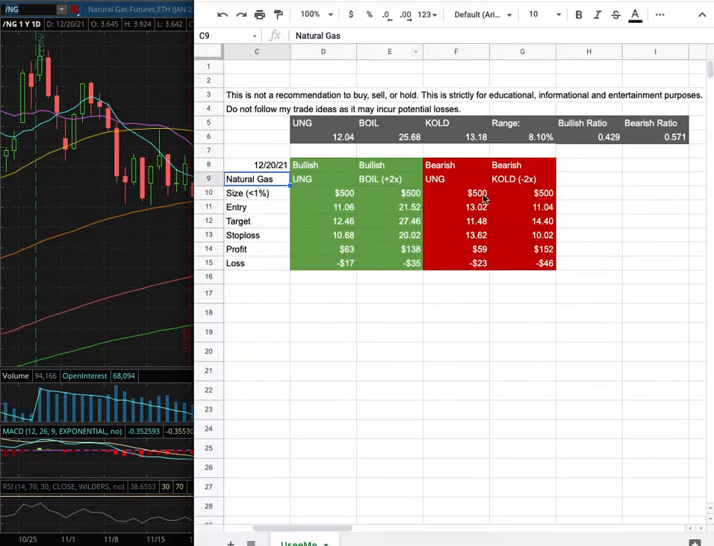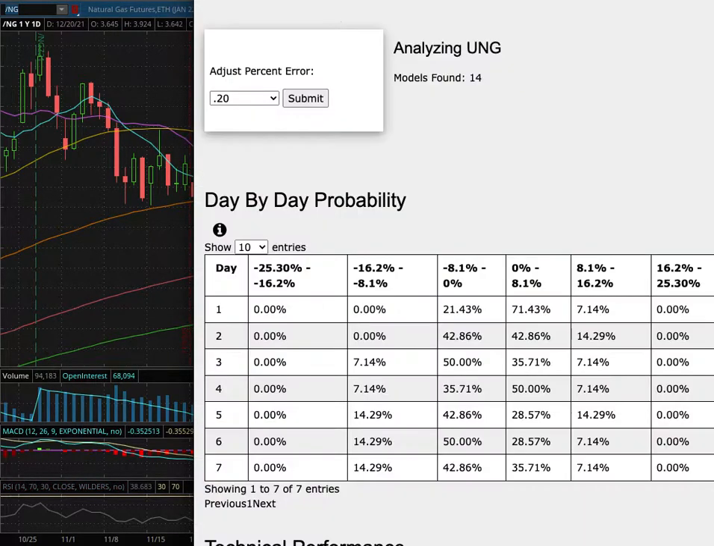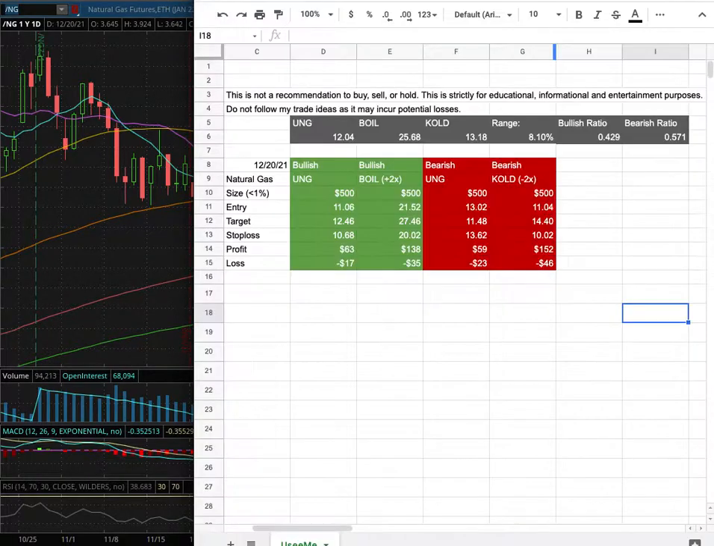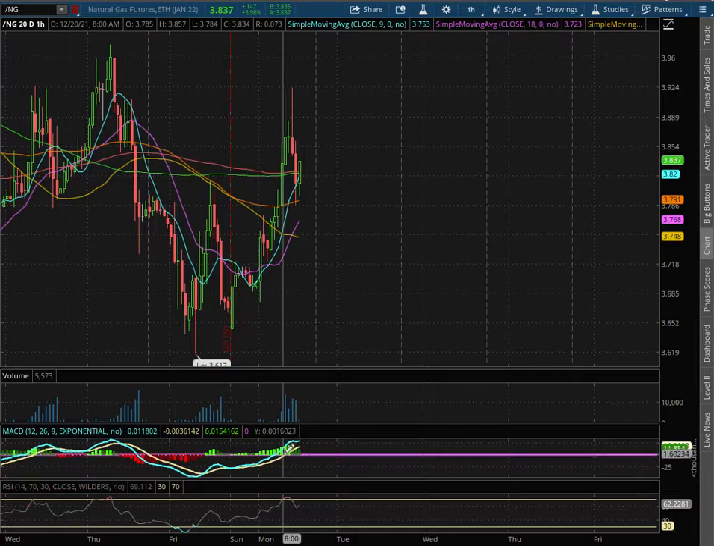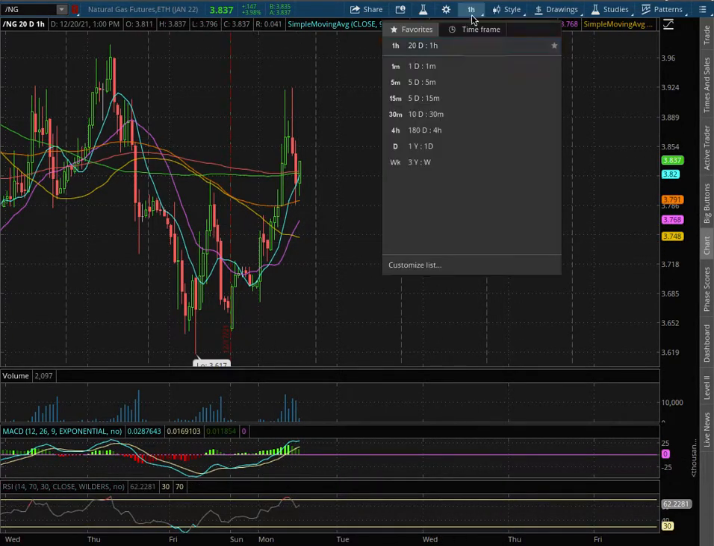Natural gas. In this video, we're going over my trade idea of the week and the day-by-day probability model. So let's start off with the technical analysis on the weekly chart. We are in positive MACD. We're slightly off of overbought levels with the RSI.